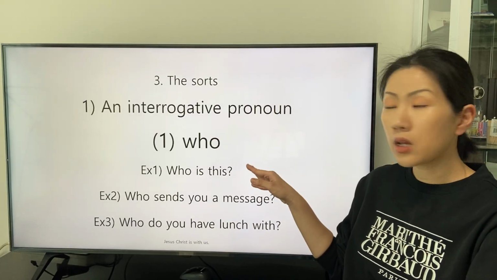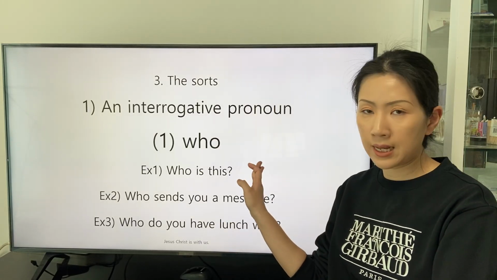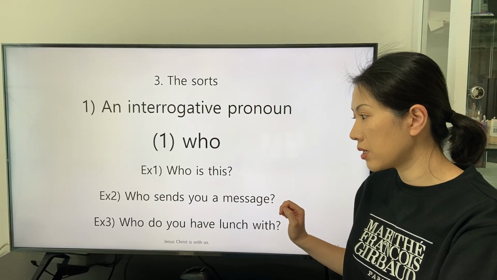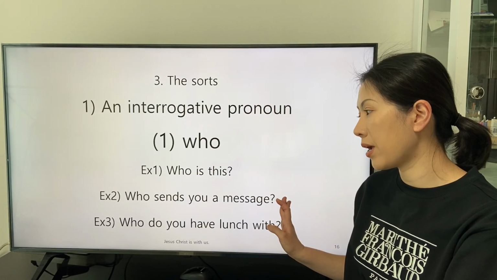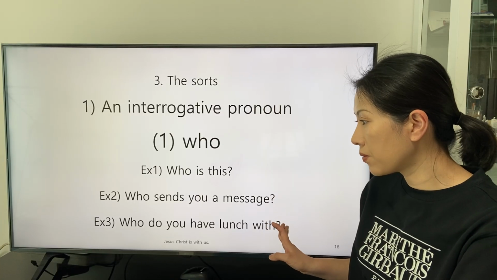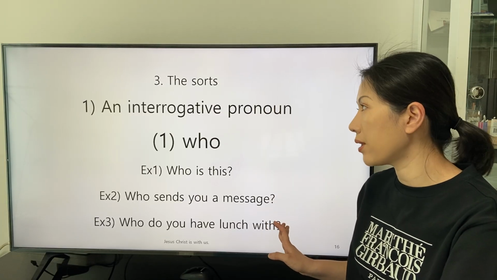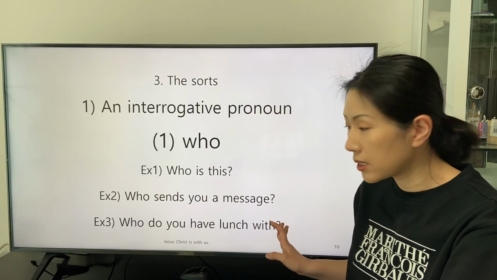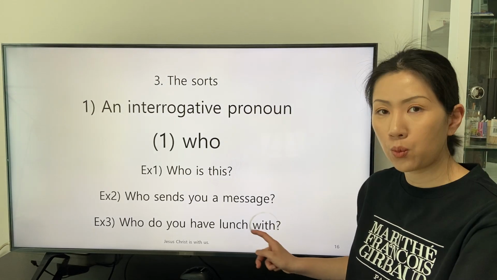So in this clause, the interrogative pronoun is applied as the subjective complement. In this sentence, the interrogative pronoun who is applied as the subject, and in the third example, the interrogative pronoun is applied as the object especially for the preposition with.